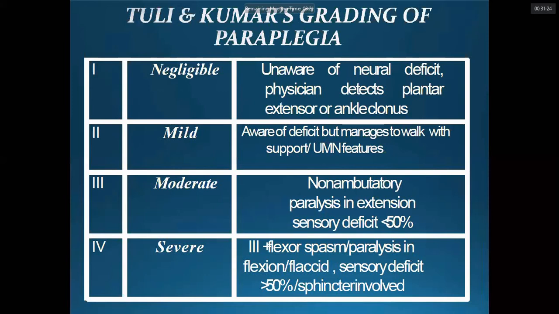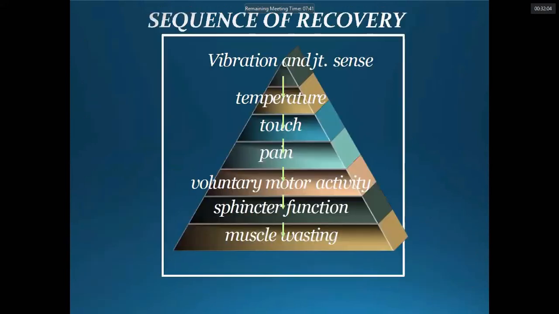Tuli and Kumar have graded the tubercular paraplegia into 4 different types. Up to this step may not be required for you people, but it is good to know. Negligible, when the patient doesn't know, but we can appreciate the clonus, upper motor neuron signs are visible. Mild, when the patient is aware of the deficit but manages to walk. Moderate, non-ambulatory patient, sensory deficit less than 50%. Severe, flexor spasm and paralysis, and more than 50% sensory deficit with sphincter involvement. Sequence of the paralysis is not required up to this level.